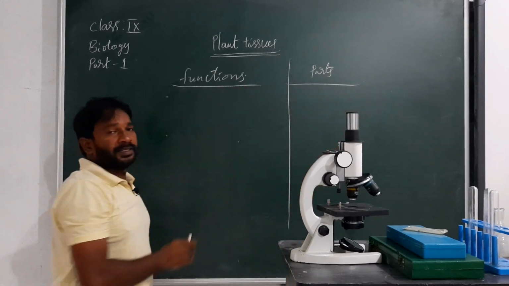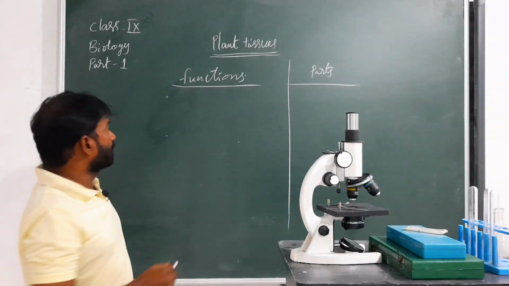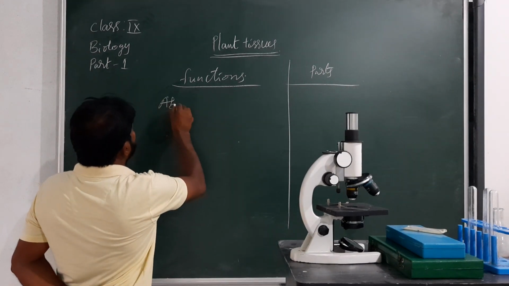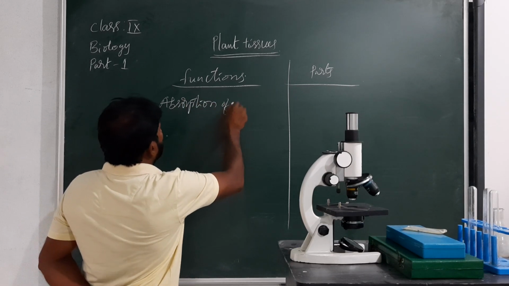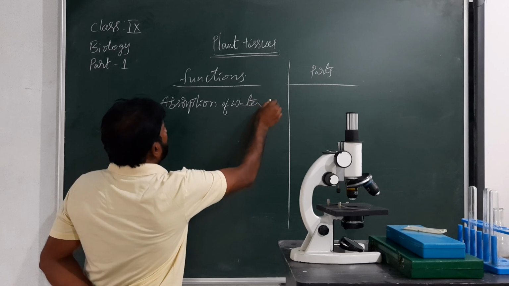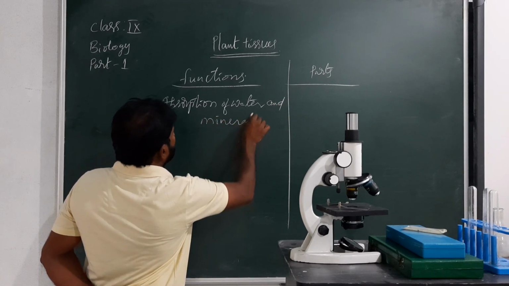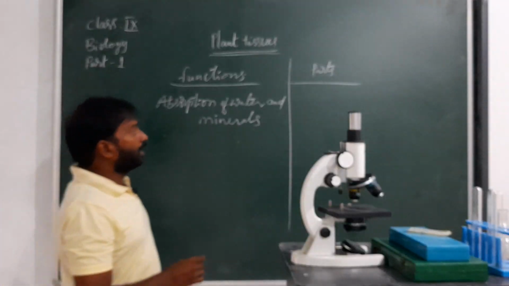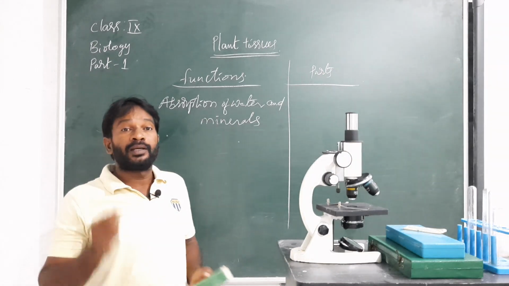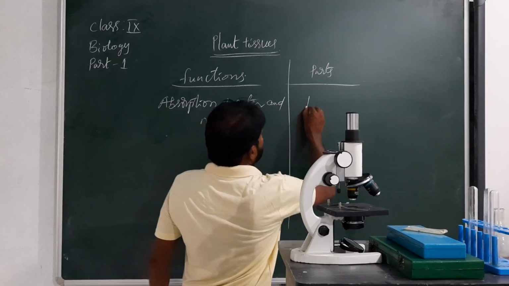Various functions are carried out by different parts. For example, absorption of water and minerals. Which part of the plant does this? This takes place by the roots.